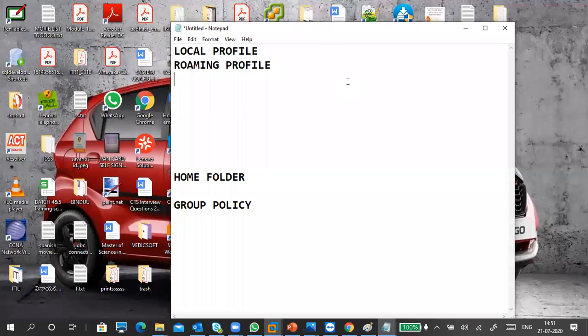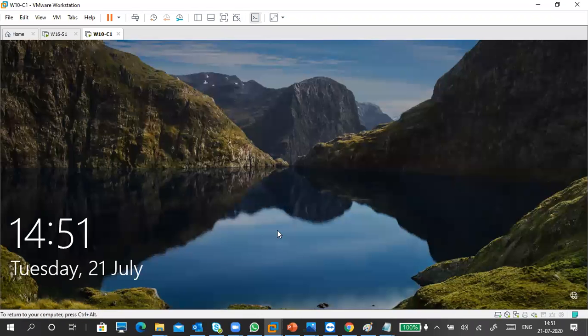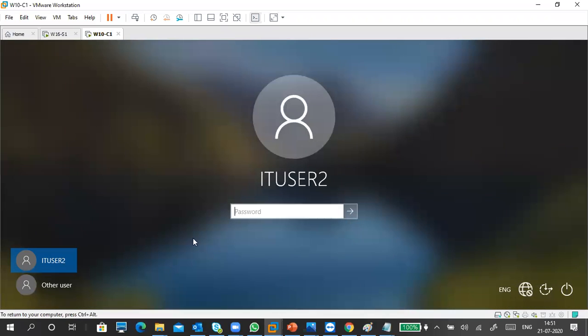Okay, so what is this profile? Whenever I am going to my user account, I log in.